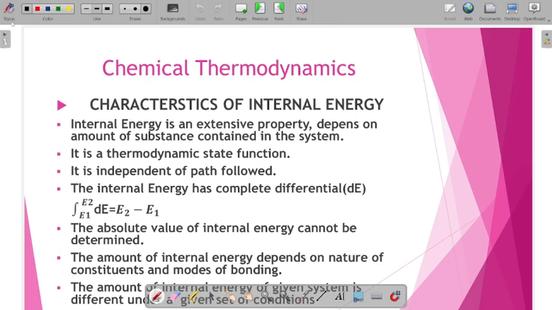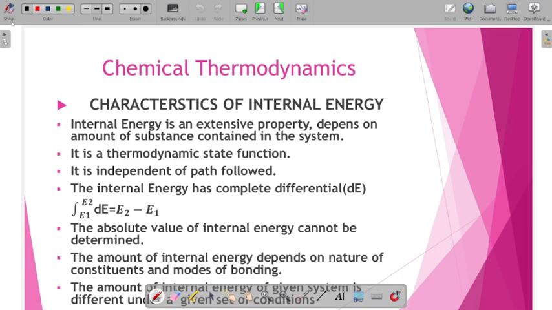The internal energy has a complete differential, that is dE, the differential of E. The integral of dE from lower limit E1 to upper limit E2 is equal to E2 minus E1. So we can find this for an infinitesimally small amount.